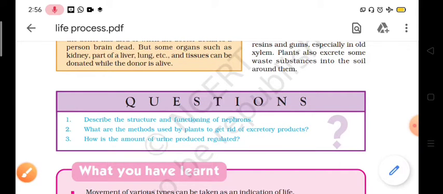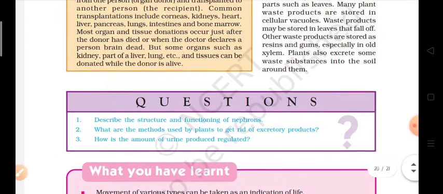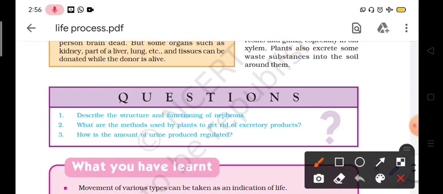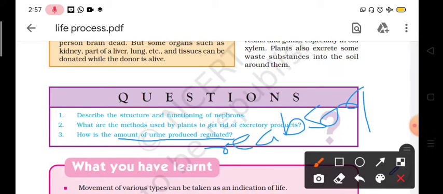So the amount of urine produced is regulated by the process of reabsorption. Reabsorption is the process to regulate the amount of urine produced.